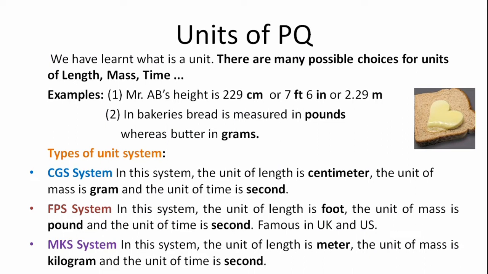So in CGS system, the unit of length is centimeter, unit of mass is gram, and unit of time is second. In FPS system, the unit of length is foot, the unit of mass is pound, and the unit of time is second. In MKS system, the unit of length is meters, the unit of mass is kilogram, and unit of time is second.